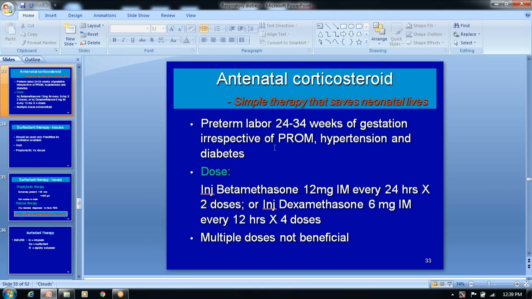See, when preterm labor is there, what are the indications? The indication for steroids is before 34 weeks of gestation, from 24 to 34 weeks, irrespective of PROM, the premature rupture of membranes, or hypertension or diabetes. The dose of steroid is entirely different. Betamethasone is 12 milligrams intramuscularly every 24 hours, 2 doses only. Another is dexamethasone 6 milligrams intramuscularly every 12 hours for 4 doses. There is no need for multiple doses. Don't use your brain or enthusiasm or heroism in newborn management.